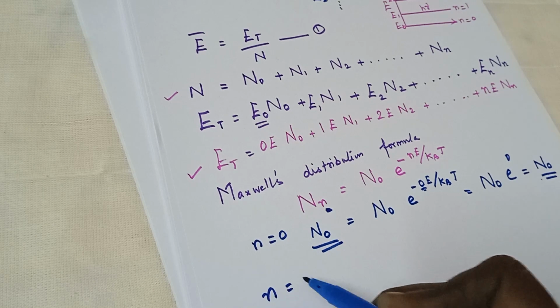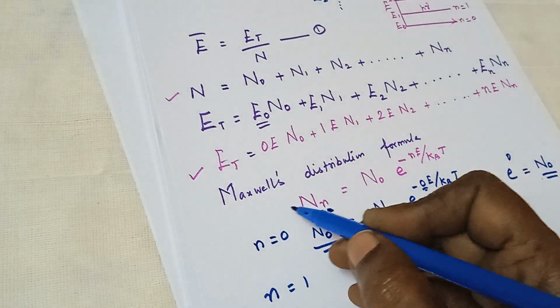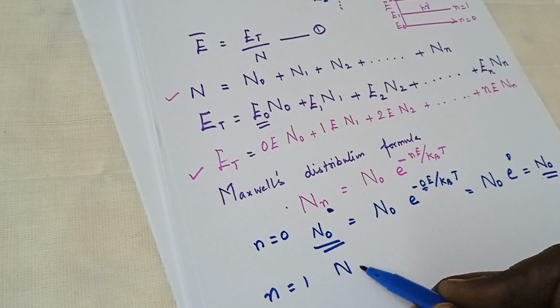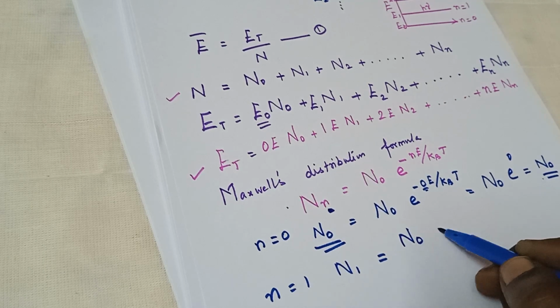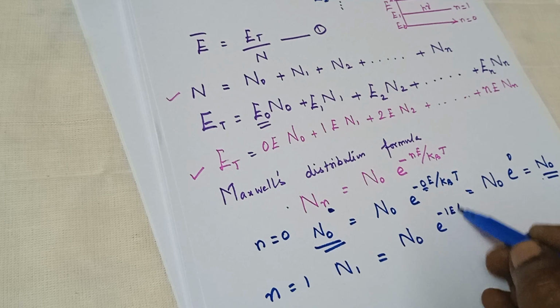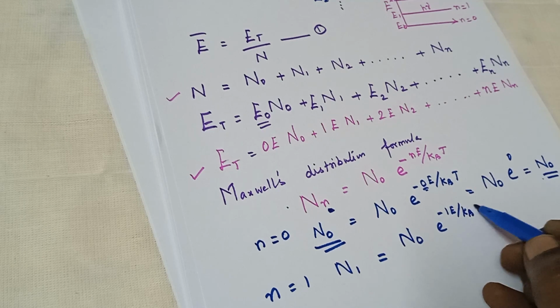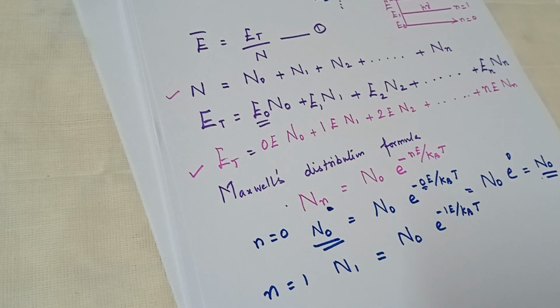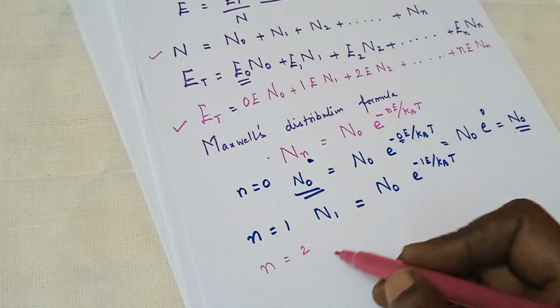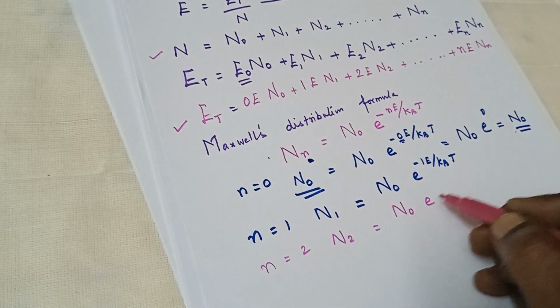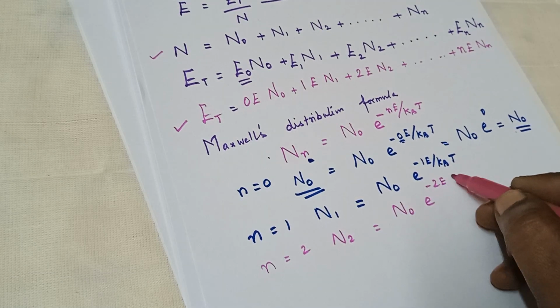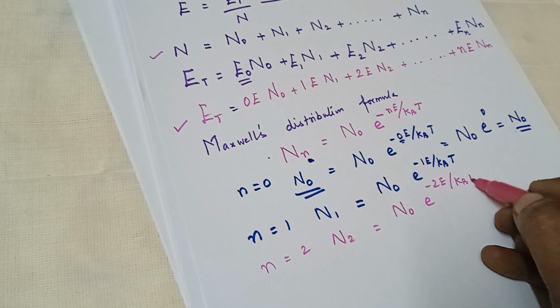When n is equal to 1, then N1 is equal to N0 e power minus 1e by kBT. Similarly, when n is equal to 2, N2 is equal to N0 e power minus 2e divided by kBT.